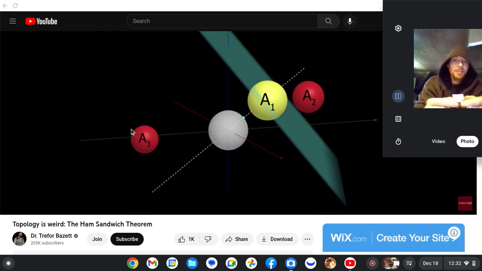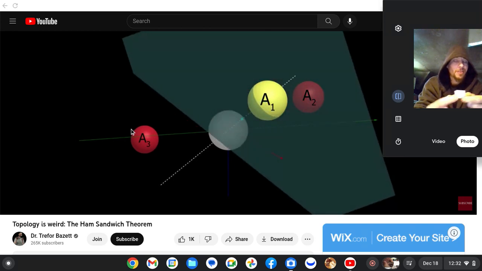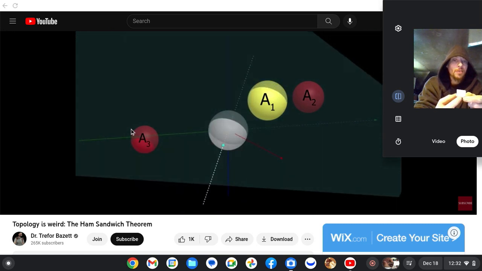I can use the same intermediate value theorem argument that we used for pancakes to say that I can move up and down that family of orthogonal planes until the first of the 3 objects is split exactly in half. And then this can be done for every direction on the reference sphere.